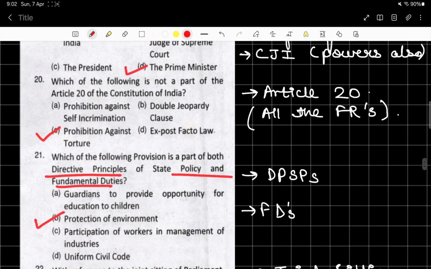Next is Article 20. Which of the following is not a part of Article 20 of the Constitution of India? So we have learnt all these things: prohibition against self-incrimination, double jeopardy, ex post facto law, all these things are important enough, and this one is left out because we have not read this in Article 20 even. So it is very easy for us to eliminate this wrong answer from here.